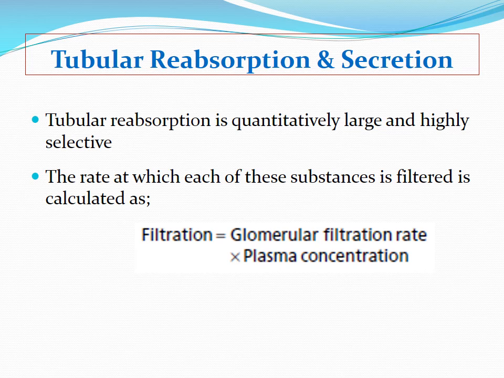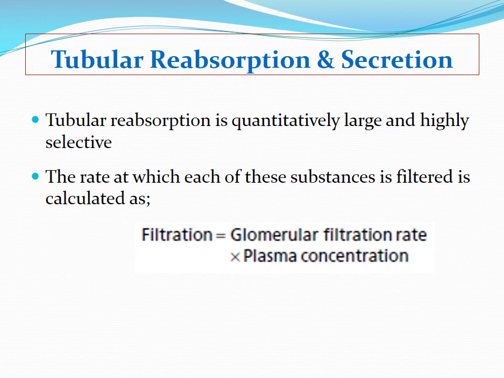Tubular reabsorption is quantitatively large and highly selective, unlike glomerular filtration, which is relatively non-selective. Though glomerular filtration is large, it is non-selective in the sense that all the substances within the plasma except the plasma proteins can be filtered through the membrane, and that filtration is mainly dependent on Starling's forces.